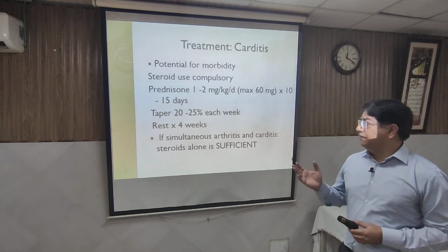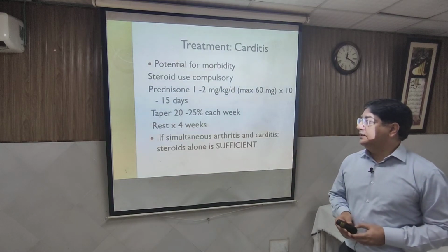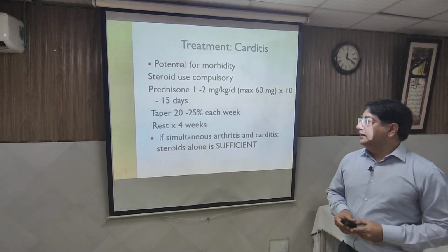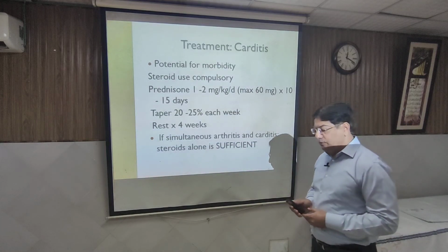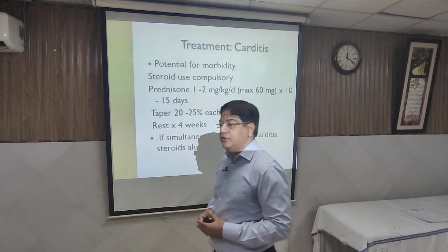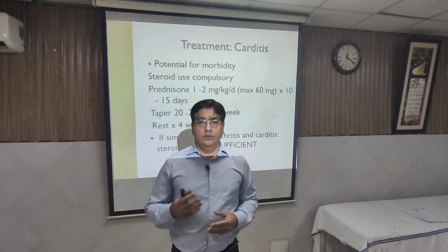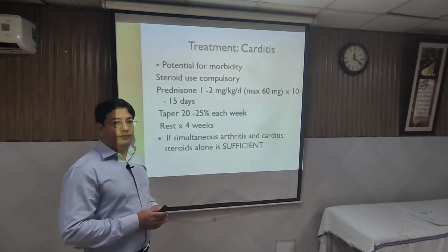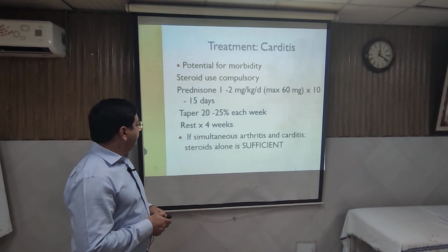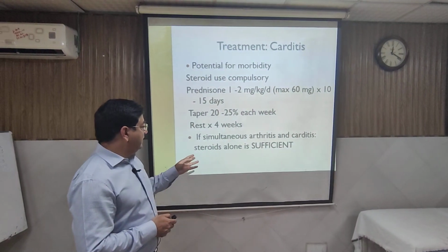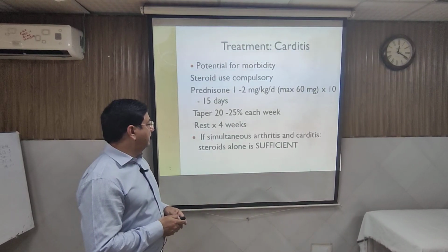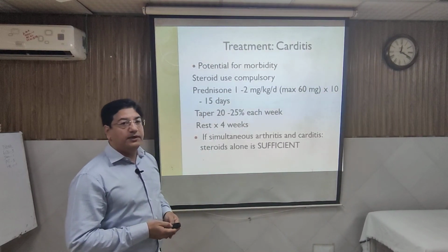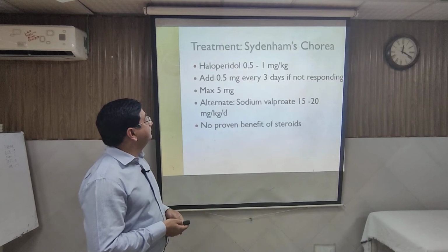So it is given for 2 to 4 weeks, and then a tapering dose for another 2 to 4 weeks. So if somebody asks you in the exam how you will give steroid in heart failure: a 2 week taper, and then aspirin after 2 to 4 weeks. If there is simultaneously arthritis also, you may start the two treatments together.